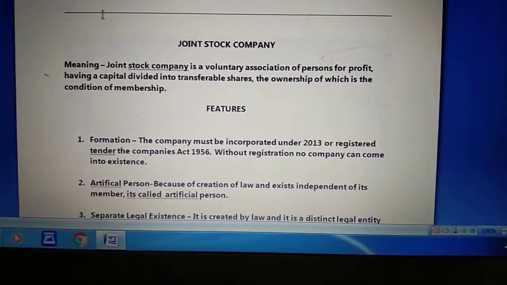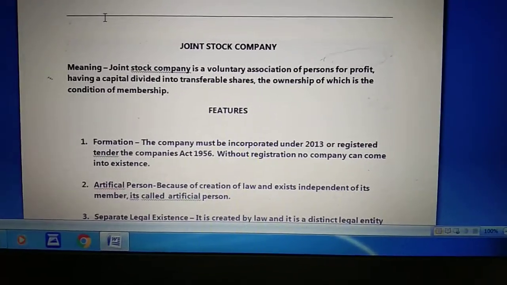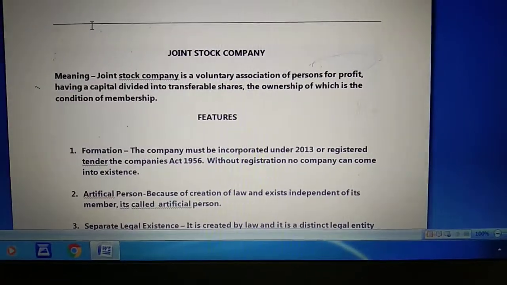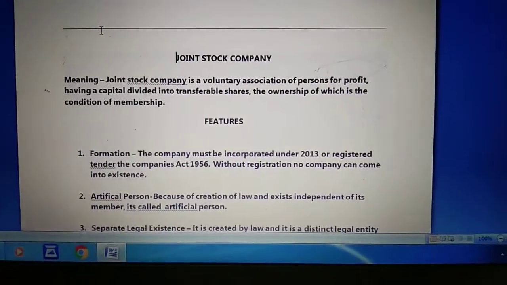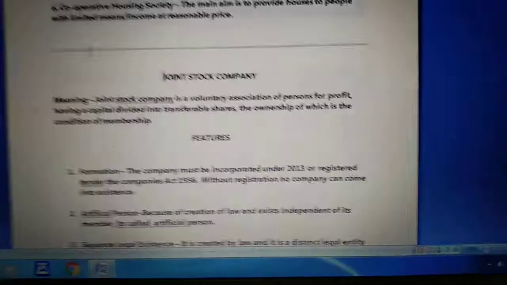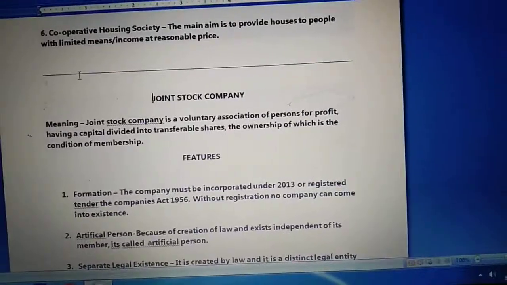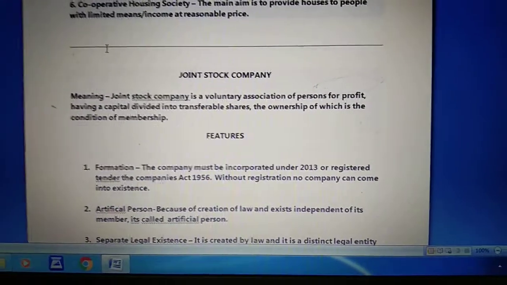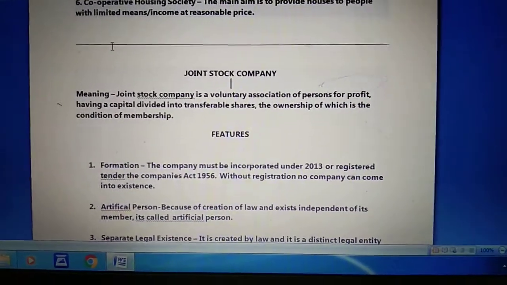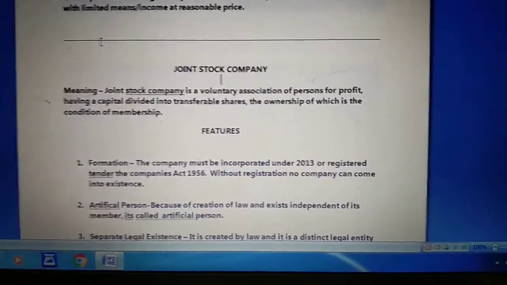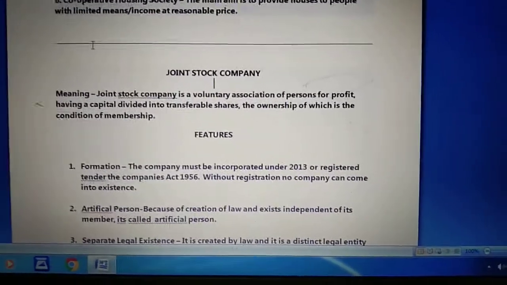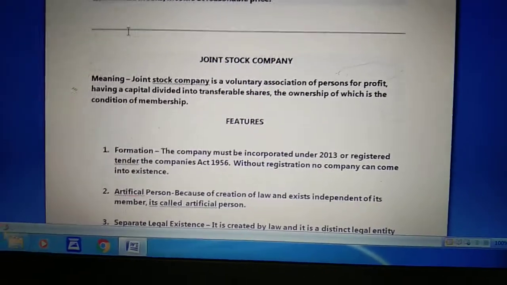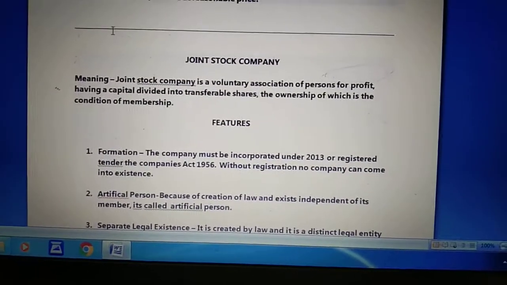The capital of the company is divided into smaller parts, which are called shares. It means every shareholder purchases shares of the company. Whoever holds shares of a company is called a shareholder and an owner of the company. But the work of the company is done by the board of directors, which is elected by a managing body.